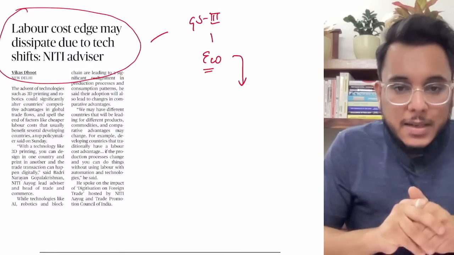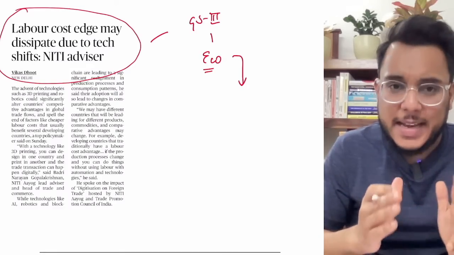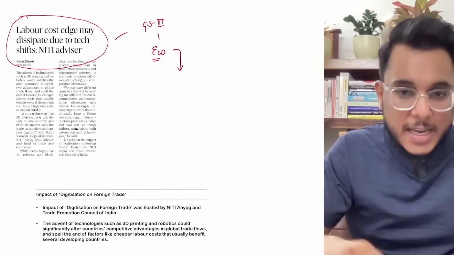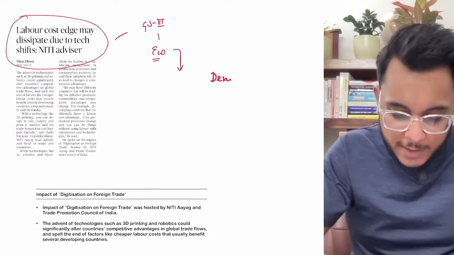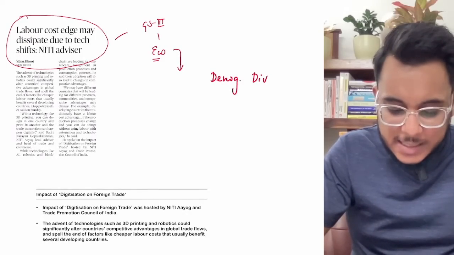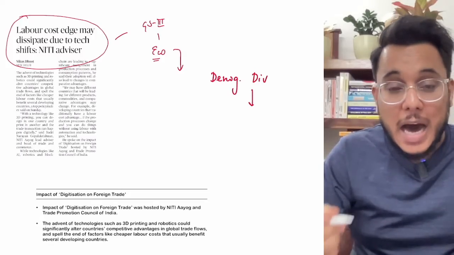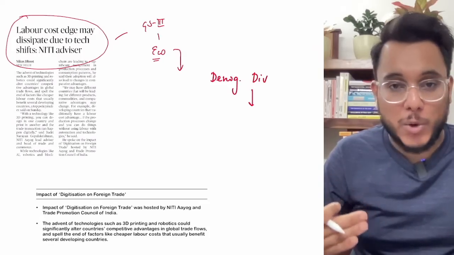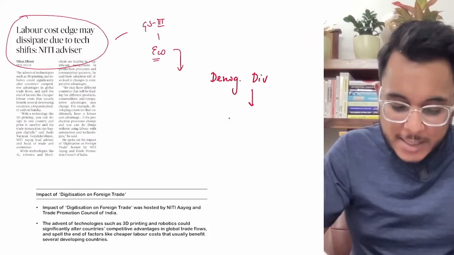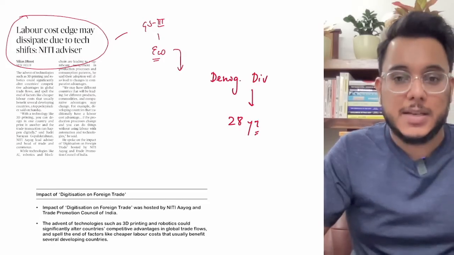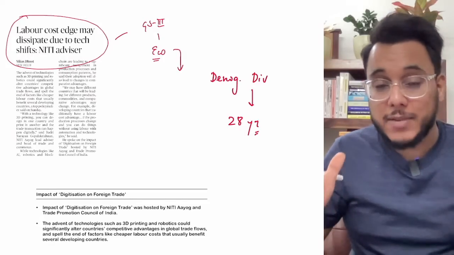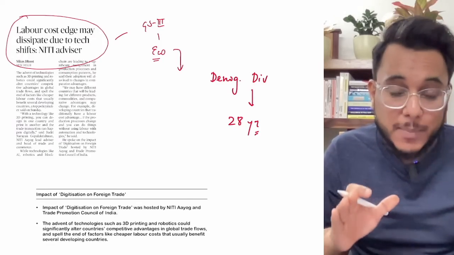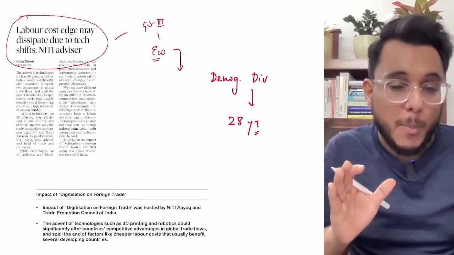Basically, when we talk about India, we always say what is the distinct edge that India has. India has a distinct edge, that is the demographic dividend. Now what's the demographic dividend? We say that in India we have a large working population, and this working population will contribute to the economy productively. Today the average age of India is around 28 years, which means we have a large number of young people who can participate in economic activity, and by that India will get a lot of economic benefit.